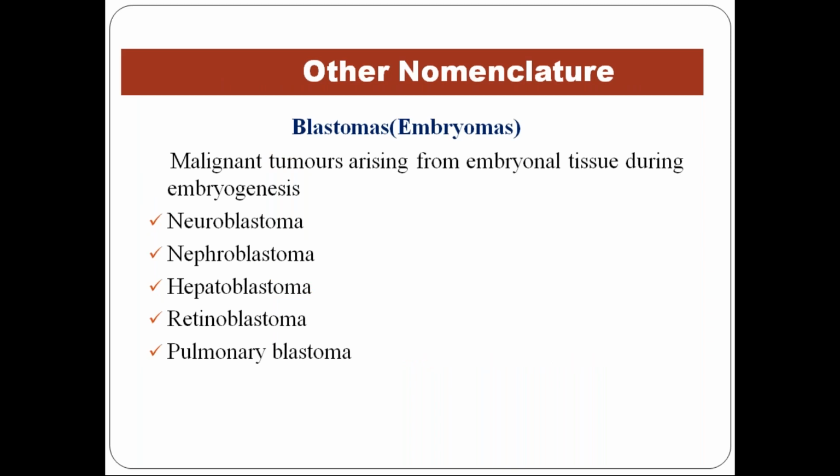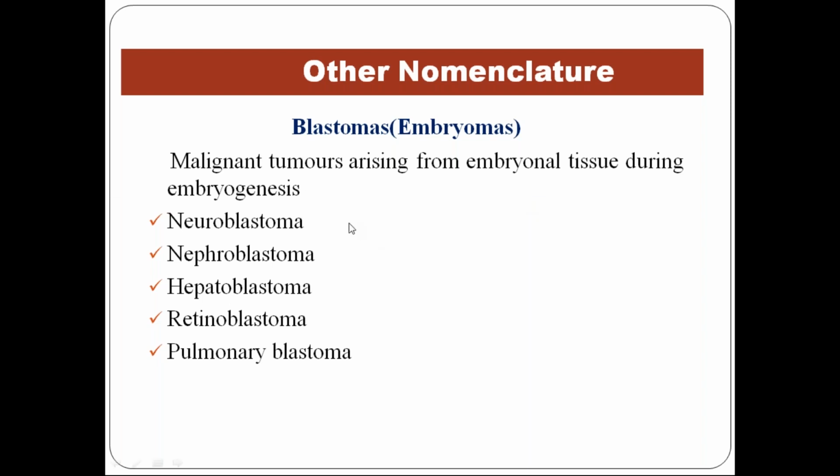Next, the other nomenclature which are going against the rule, not following the rule. These are highly malignant tumors, and they arise and start multiplying in the embryonic stage itself, and babies are born with these tumors.